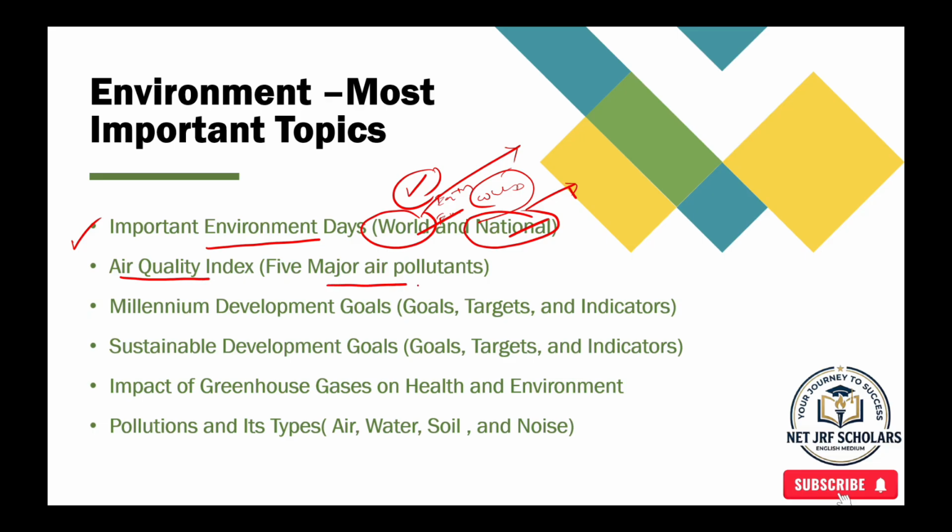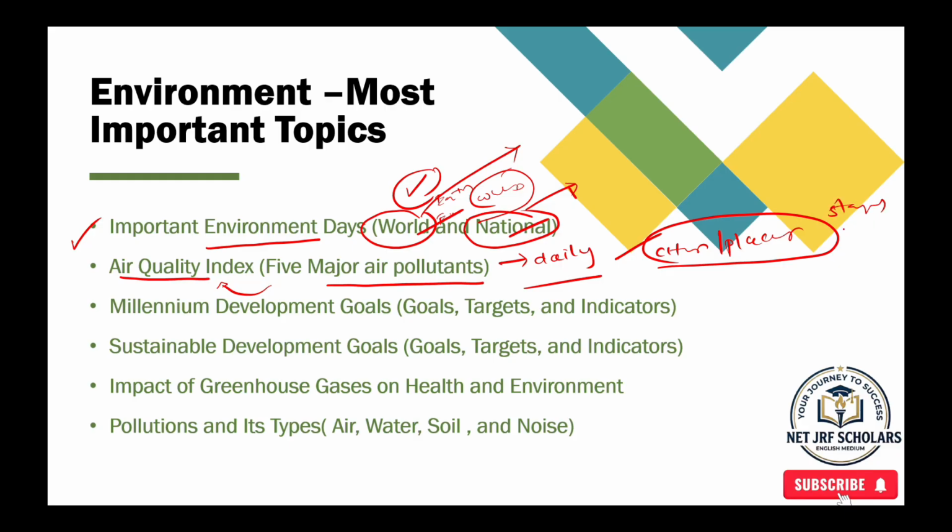And the Air Quality Index. There are 5 major pollutants used to measure the air quality index, and they are released daily, and cities and places are categorized into different stages or levels. So just read on the Air Quality Index.